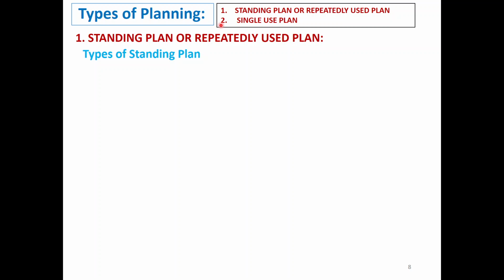There are two types of planning: standing plan or repeatedly used plan, and single use plan. We'll see one by one. Standing plan or repeatedly used plan. Under the standing plan, again we'll study the types of standing plans.